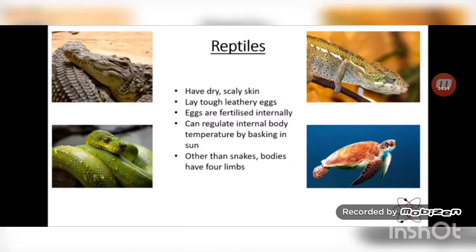Reptiles, as you know, the lizards, crocodiles and snakes come under reptiles. They have dry, scaly skin, and they lay tough, leathery eggs. And the eggs are fertilized internally, and they can regulate their internal body temperature by basking in sun. Other than snakes, every other reptile has 4 limbs.